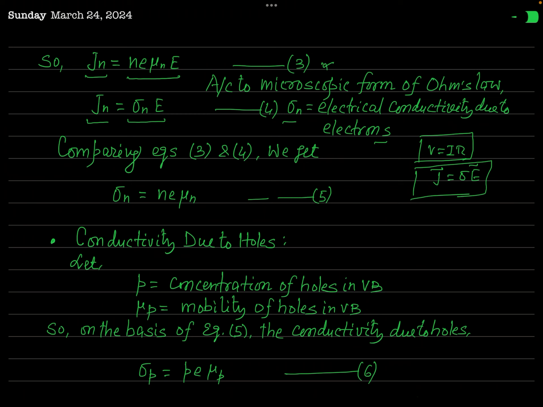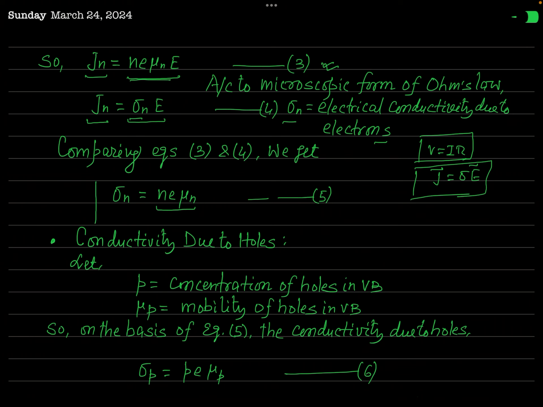In equation 3, Jn has been defined in terms of the applied electric field in this way, and in equation 4, on the basis of Ohm's law, we have defined the same Jn. Comparing equations 3 and 4, you can see that in place of sigma n we have n e μn in equation 3.